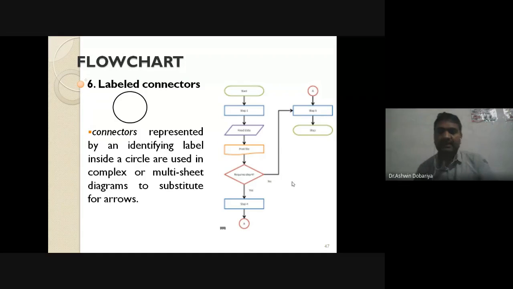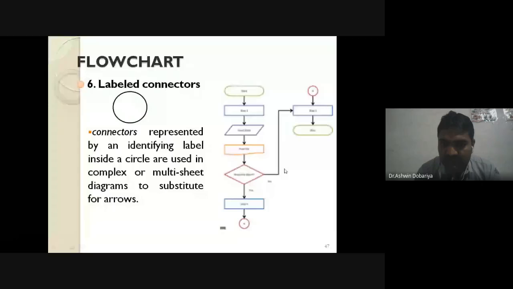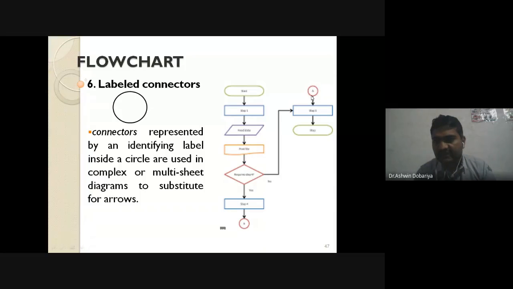So in that case, I want to connect the same flowchart on the same page. Then what I will do here is put one connector. Connector means circle. Label means I will mention one character, character means alphabet, like A. The same circle I will draw over here and mention the same character. If I mention A here, then the same A I will mention there. What does it mean? It means this portion continues from here. So it indicates continuity on the same page.